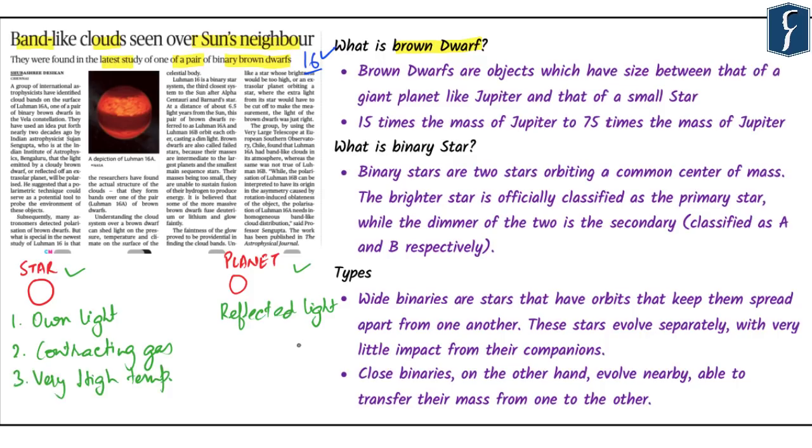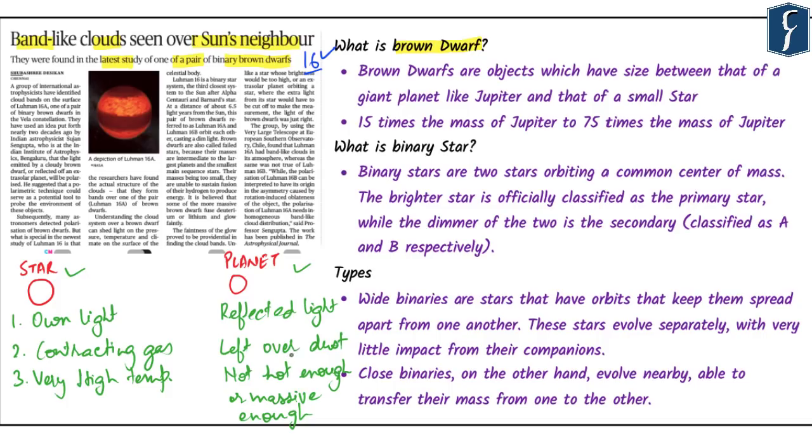And when we talk about planets, planets form from the small particles of dust left over from the formation of a star. These particles collide and stick together. There is never enough temperature to cause particles to fuse and release energy. In other words, a planet is not hot enough or heavy enough to produce its own light. So these are the three basic points of distinction between star and planet.